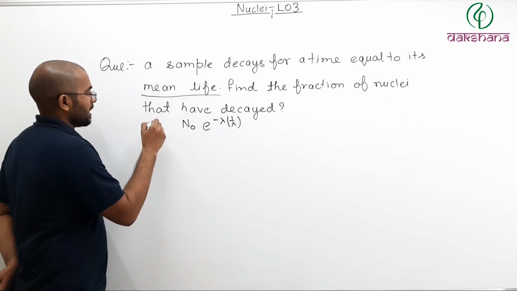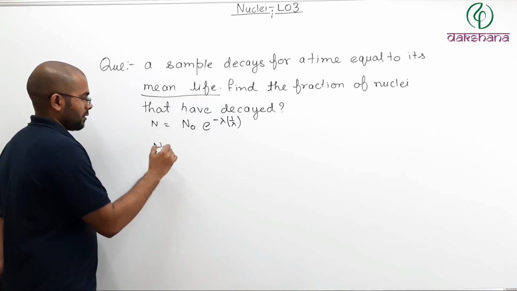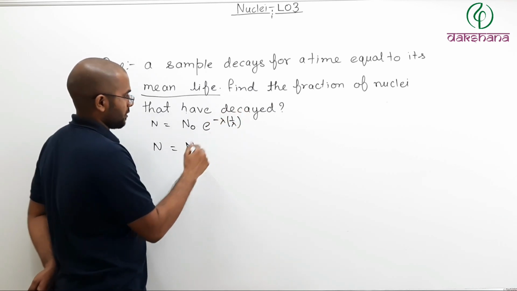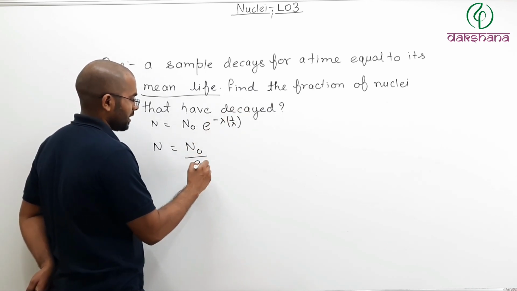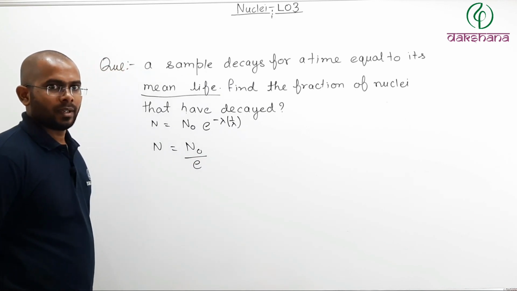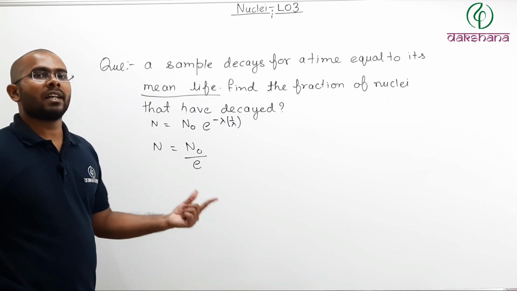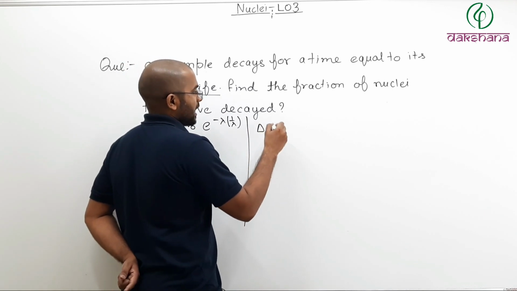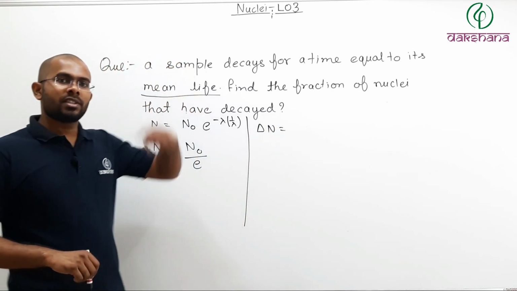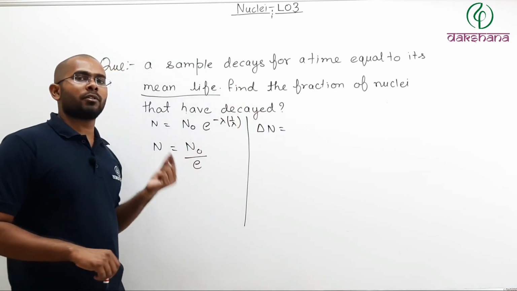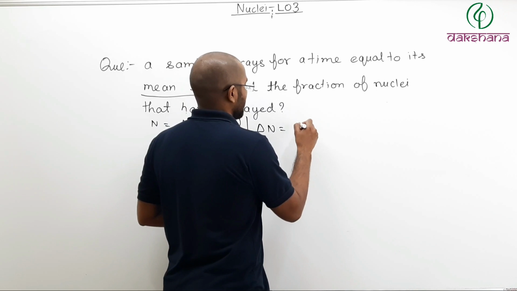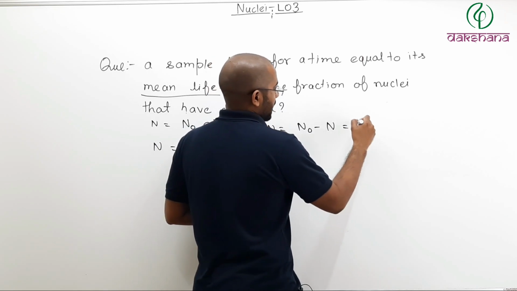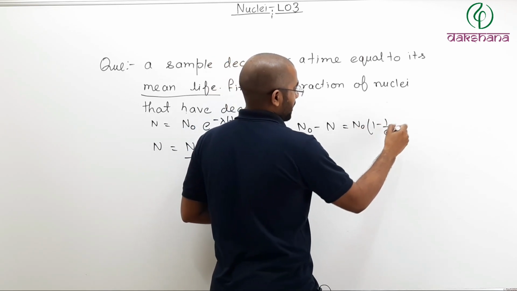So the number of nuclei left is nothing but this. n equals n naught e to the power lambda times 1 by lambda, lambda cancels, minus 1. So e to the power minus 1 is nothing but 1 divided by e. So this is the number of nuclei left. Then how many nuclei have decayed? Delta n will be equal to the initial number of nuclei minus the number of nuclei which are left. So delta n will be n naught minus n, which will be n naught common, 1 minus 1 by e.